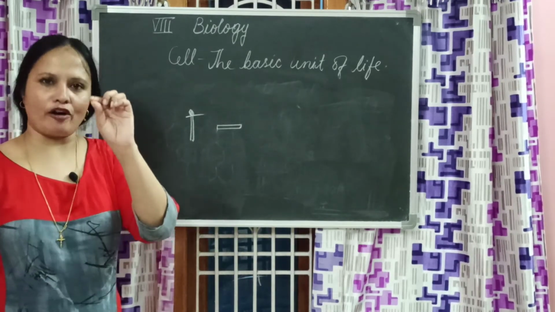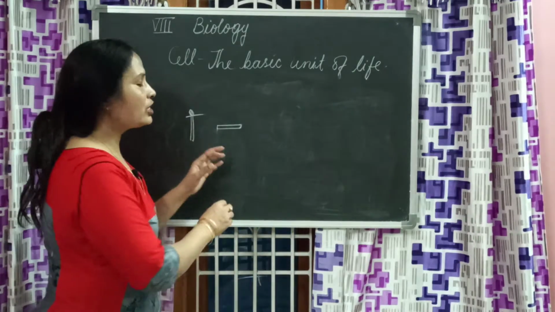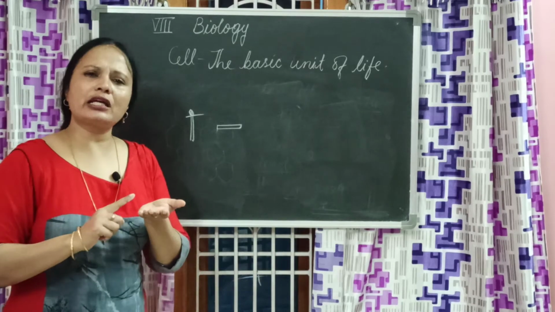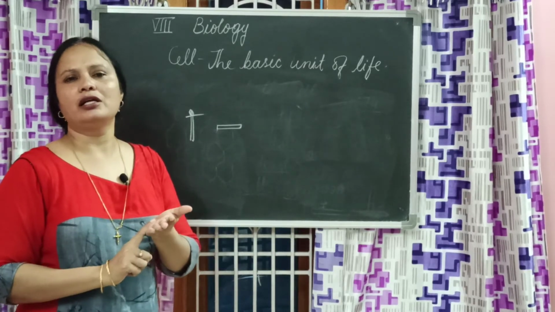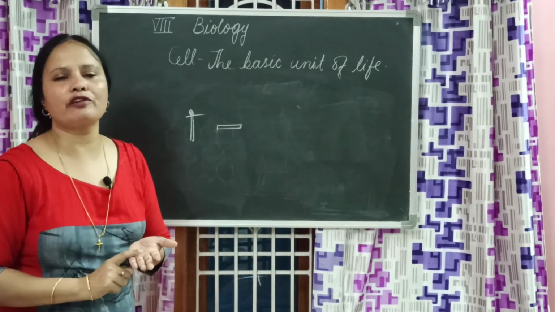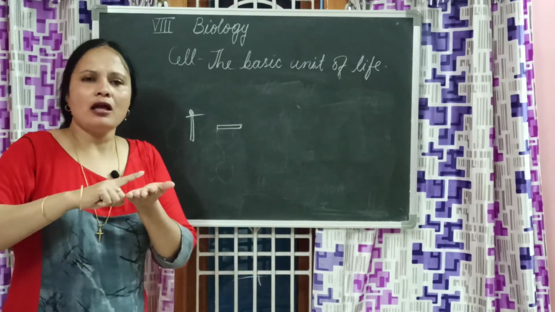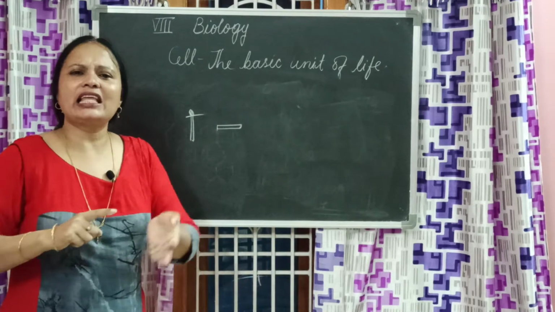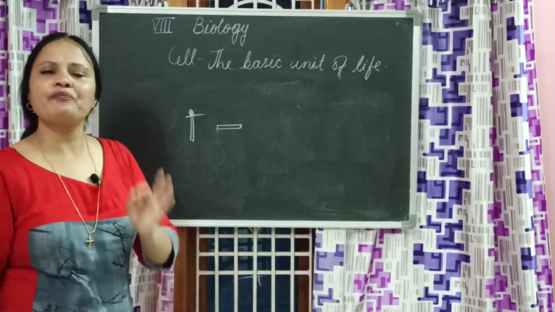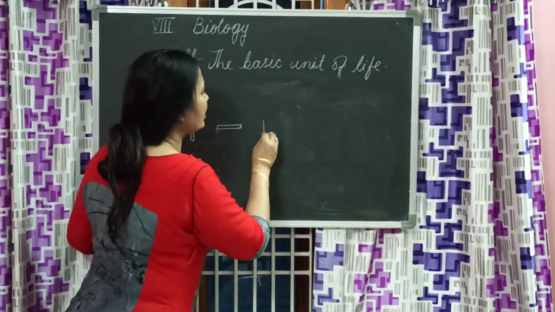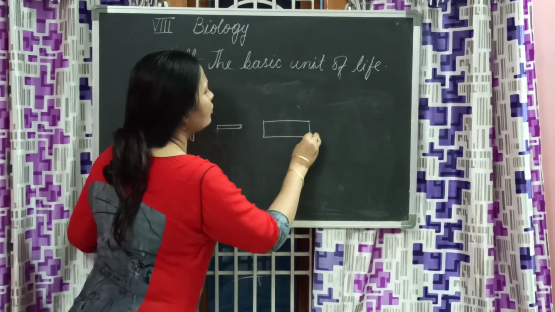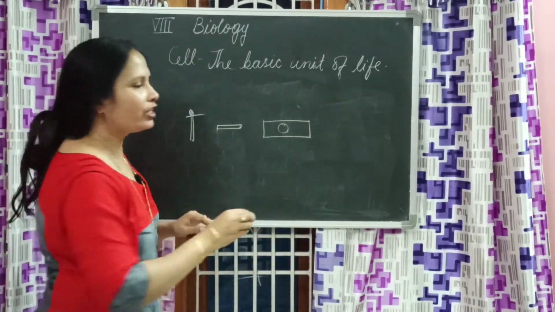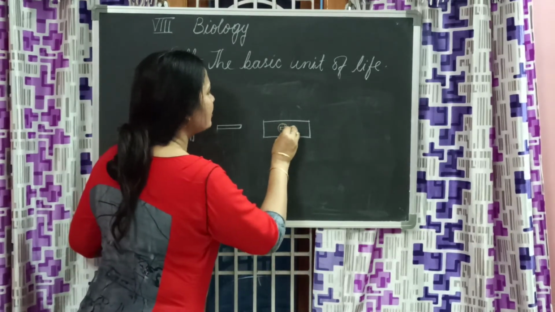Then it becomes soft. Now after soaking it in water for a long period of time, it becomes so soft that you take a very sharp blade. You have to do it in the presence of an elder only. And then slice it off. Thin slices of it you take. The thinnest slice you take on a clean slide, on a drop of water, put the thin slice like this.